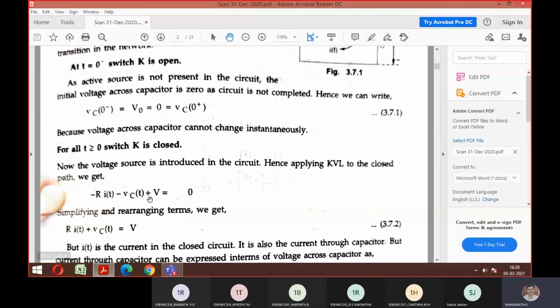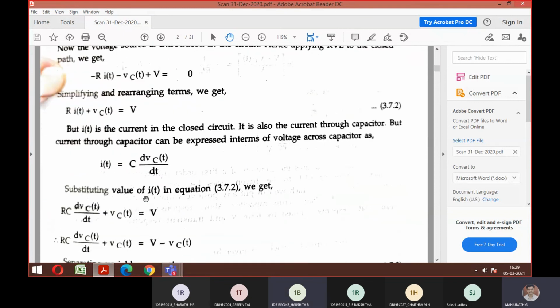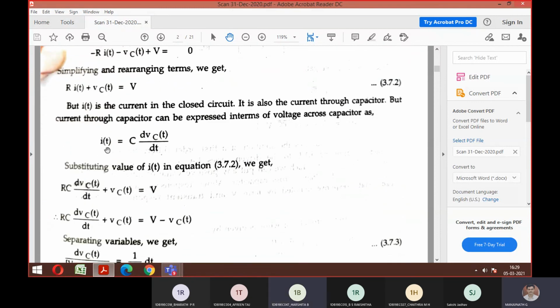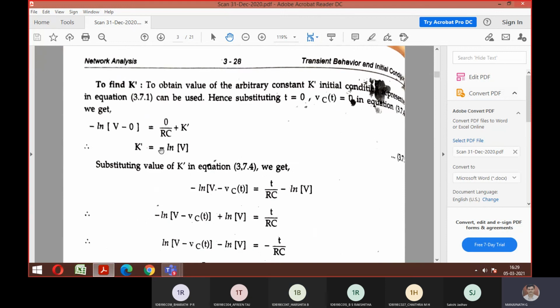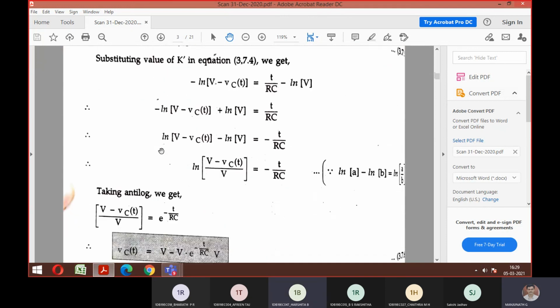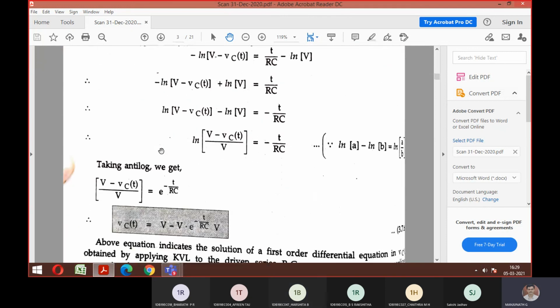Instead of writing the inductor, you have to use the capacitor. And after that, you need to find the value. I think I showed you this formula at the beginning. Remember, the i(t) formula for a capacitor was C into dVc/dt. Is it fine here? Yes, sir. So you have to substitute this in and get the answer of i(t). That is the only change. Not i(t), Vc(t).